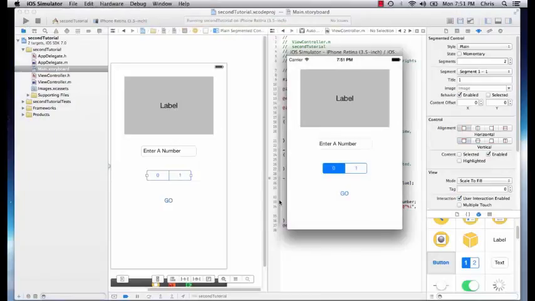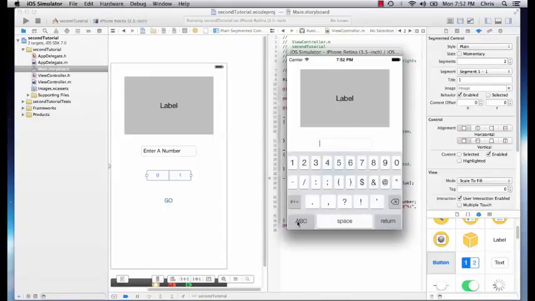Alright, here's our screen. So we have our label and our text field and everything else. So we'll click on our text field to enter a number. Let's say 22. That's a great number. And now we want to work on everything else, but this keyboard is not going away. And so that's the problem I knew we'd run into.